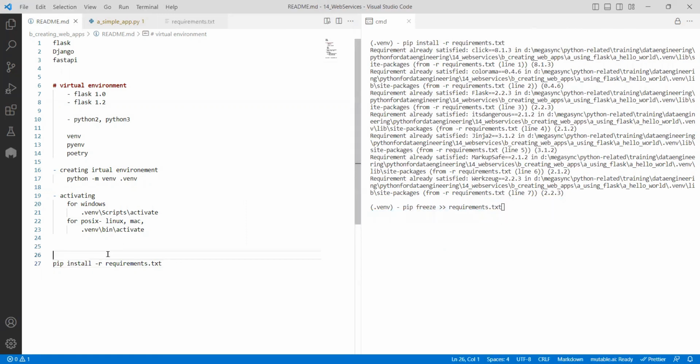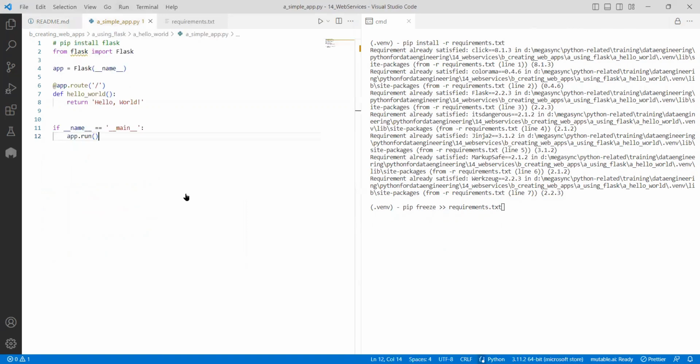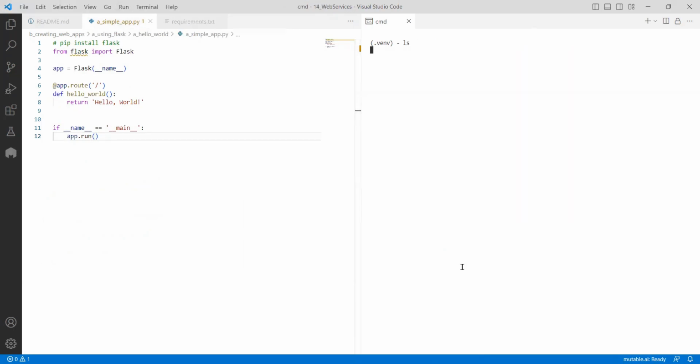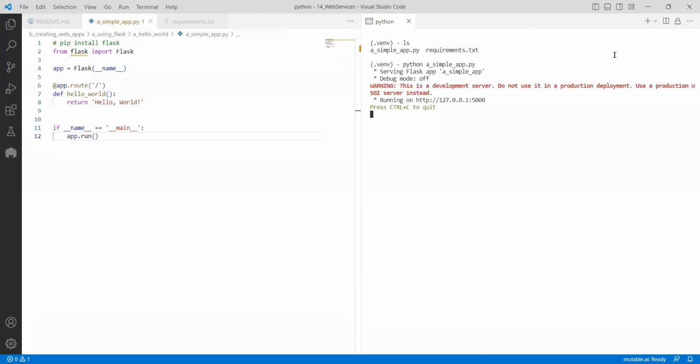Till now, I showed you how you create a real-time project and how you do the things. Now we created a small project called hello world. Now let's see how these things need to be worked. If I say ls again, I have my file. So now python space simple. If I execute, it is executing.